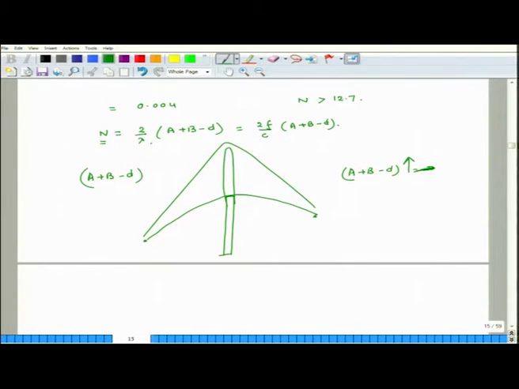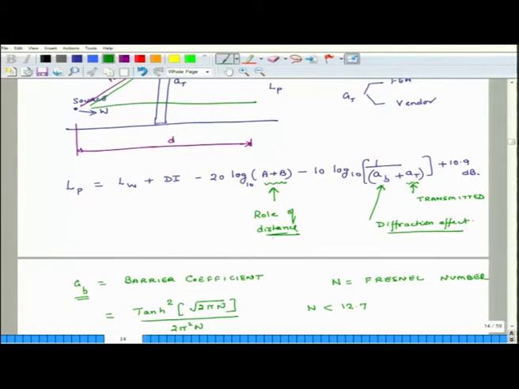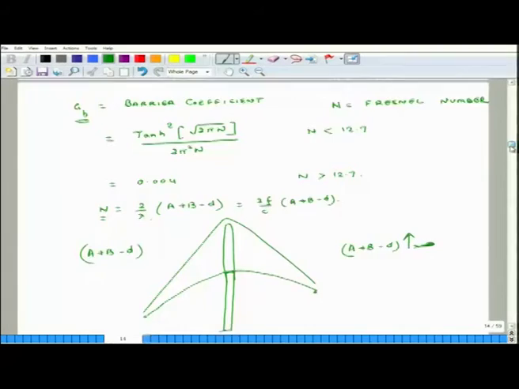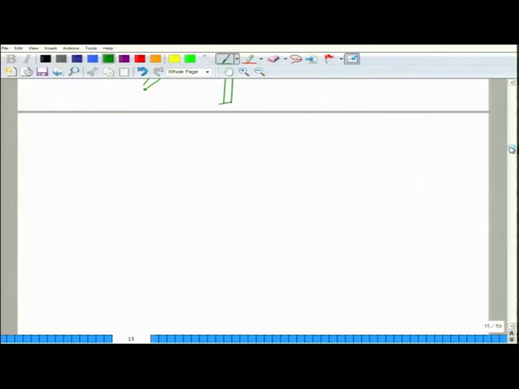So, this is the role of geometry on diffraction. The point is that we should make as high a wall as possible, for this barrier to be efficient.